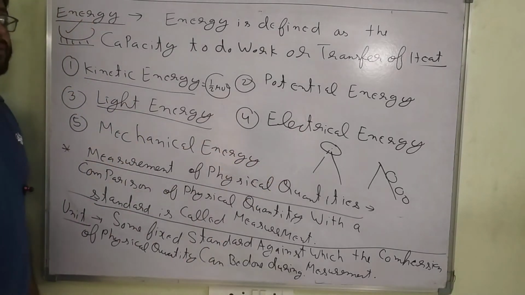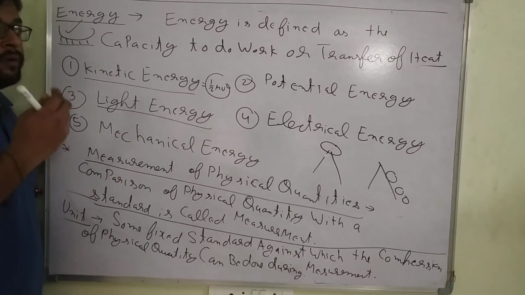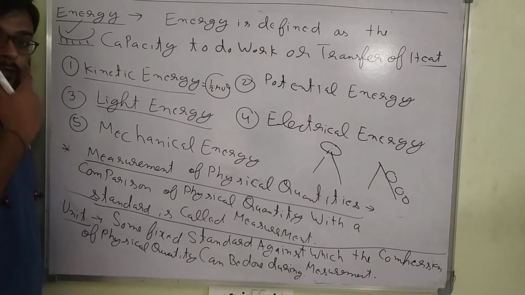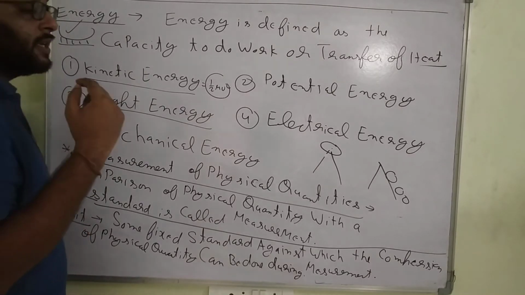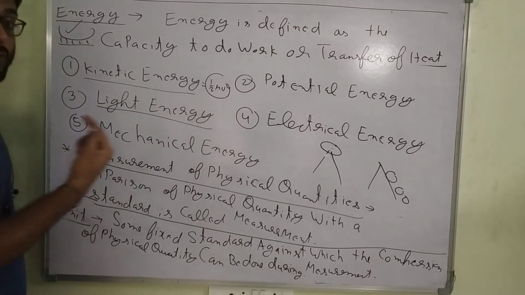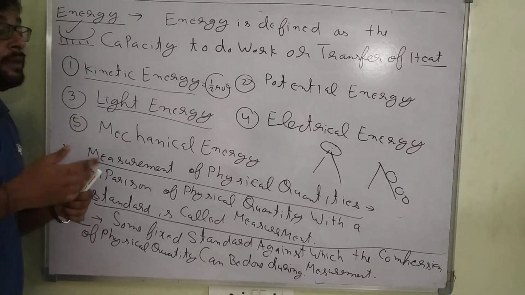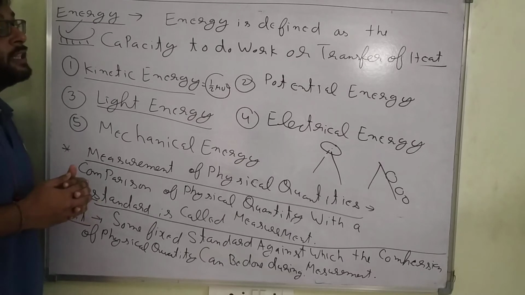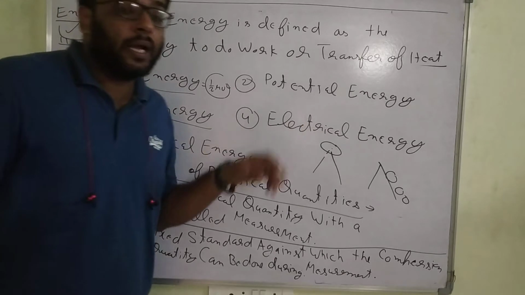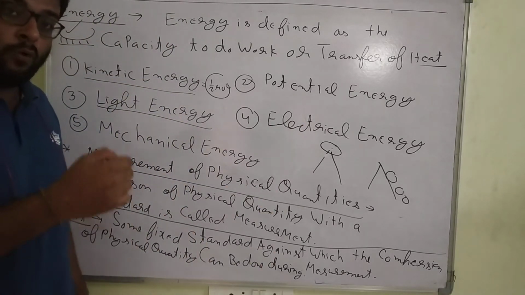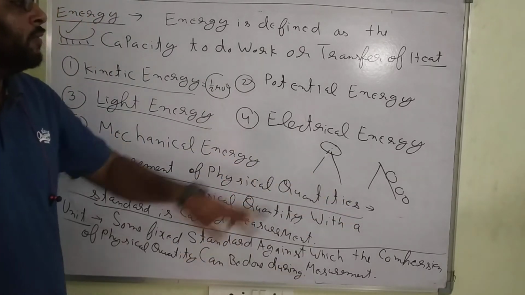Mechanical energy. What is an example of mechanical energy? We use a motor to pump water to the tank on the roof. That is called mechanical work done. If a fan is moving, it is doing mechanical work. Energy can be converted from one form to another, from electrical energy to mechanical energy. What happens if we start the motor? We supply electricity, and it does the mechanical work.